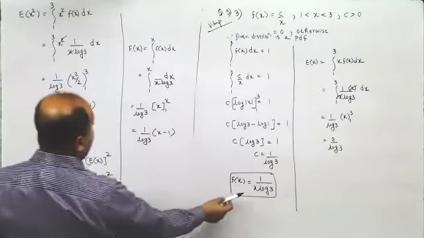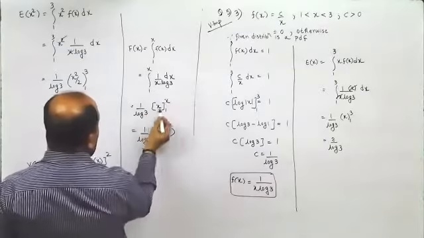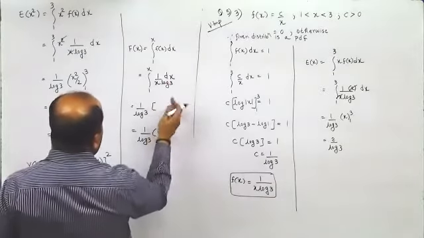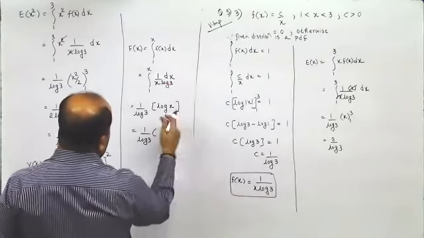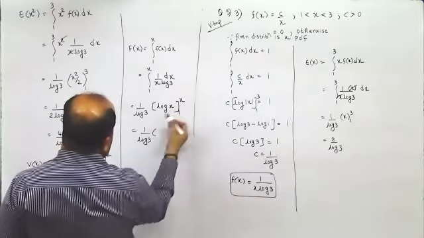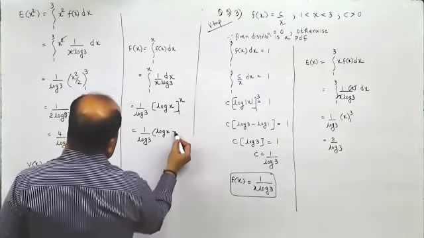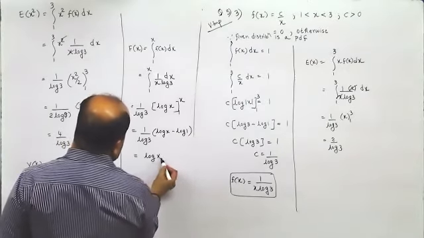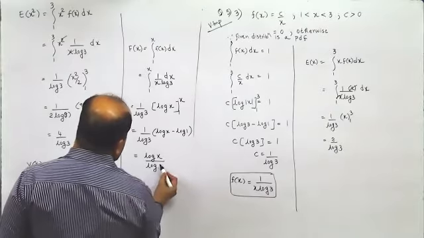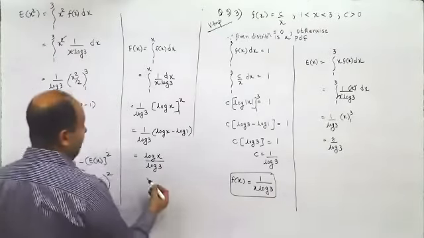F of x is what? 1 by x. Oh, this should be 1 by log 3 and this should have been log x. Oh my God. So this should be between 1 and x. First I'll substitute log x, then minus log 1. Log 1 is 0, so it would be log x upon log 3. So it is log x to the base 3.